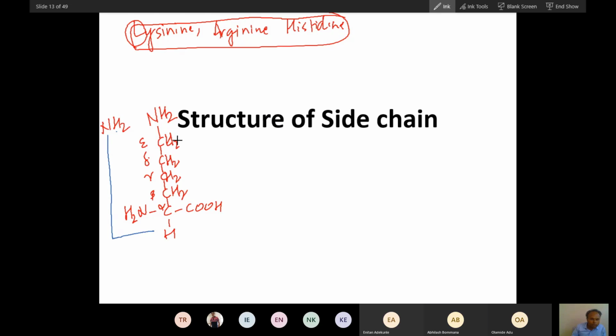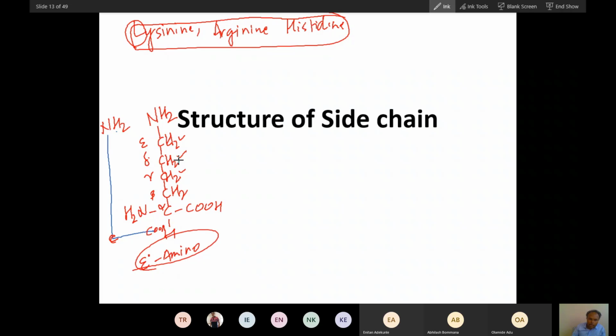This L is made up of 4 carbons, if you consider this as the alpha carbon, and this is the carboxy group. So remember this 4. Lysine has this epsilon amino group because the chain is very long, and this is a 6 carbon compound. This is called the epsilon amino group.